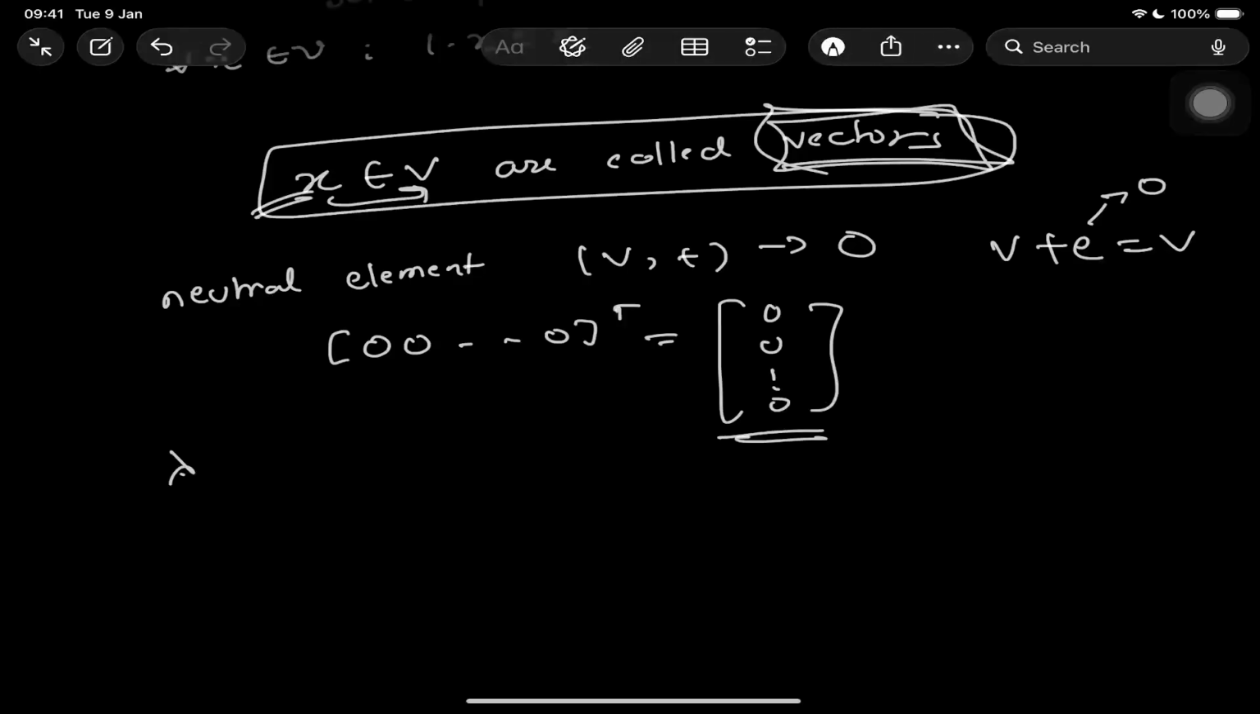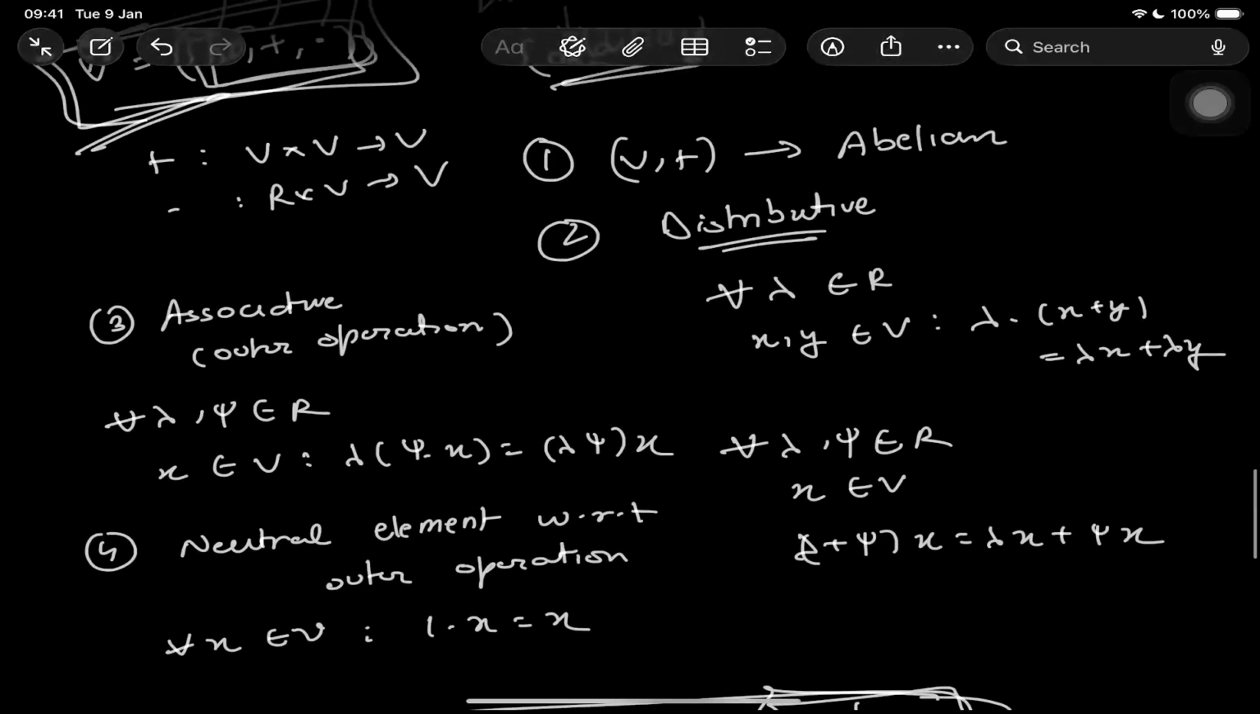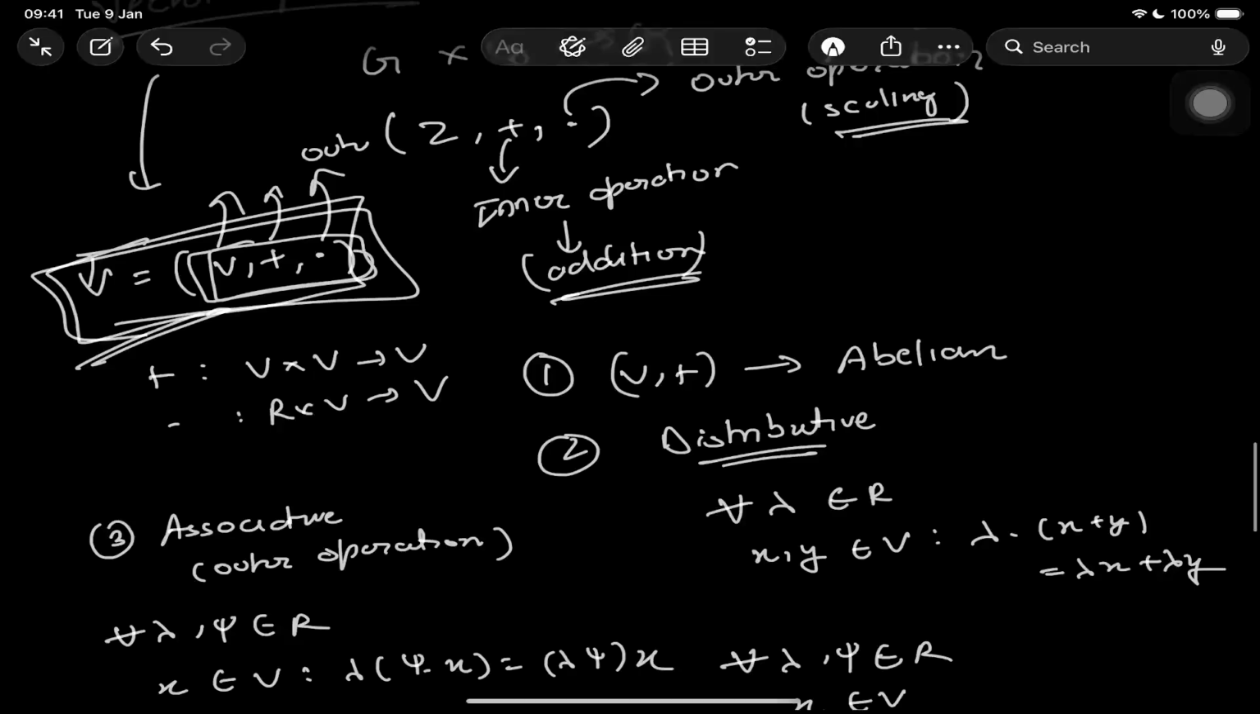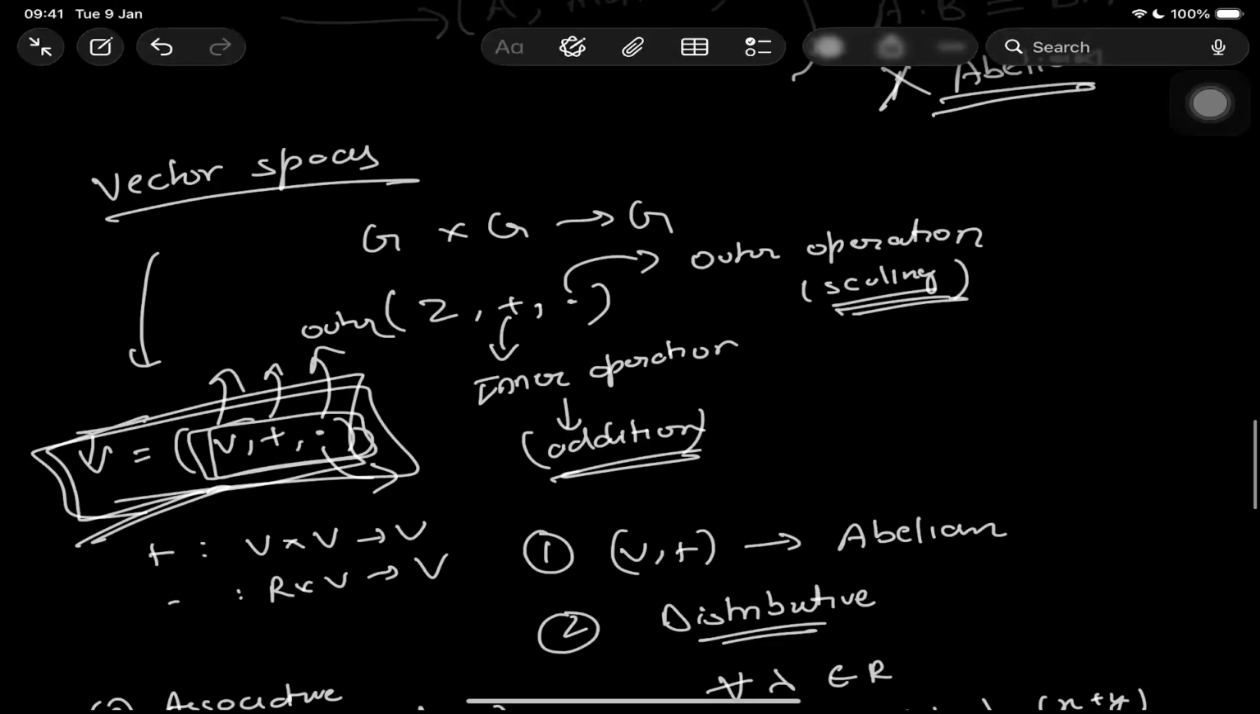Then the elements lambda, which belongs to R, right? They are called scalars. Lambda is a constant, so they help in scaling during a dot product. So they are called scalars. And the outer operation is called multiplication by scalars, so scaling. That's why I called it scaling.